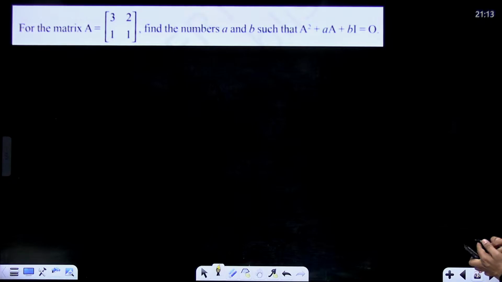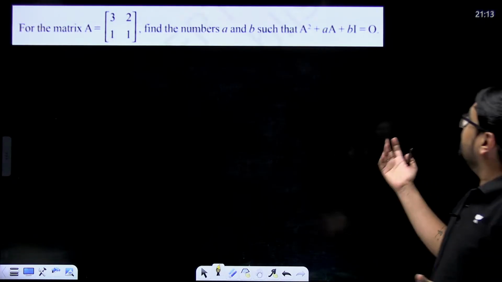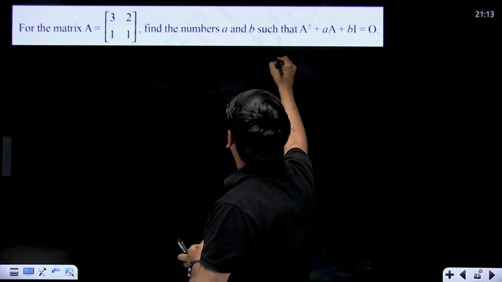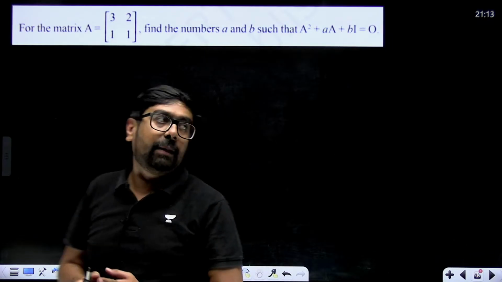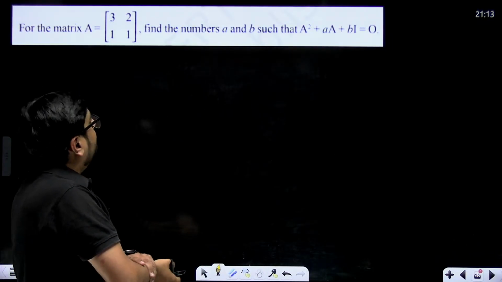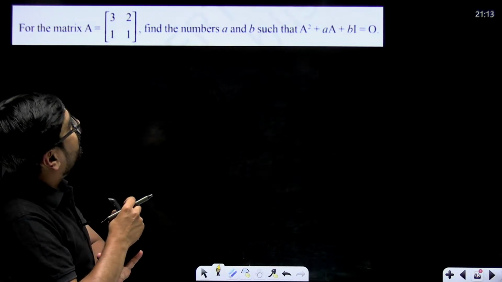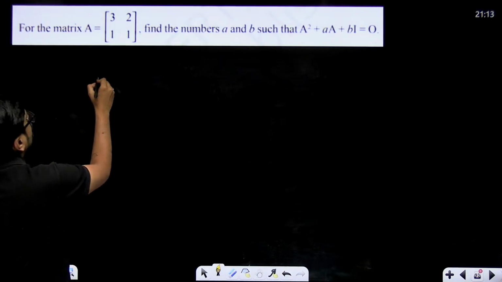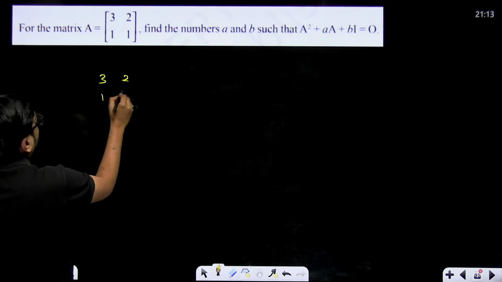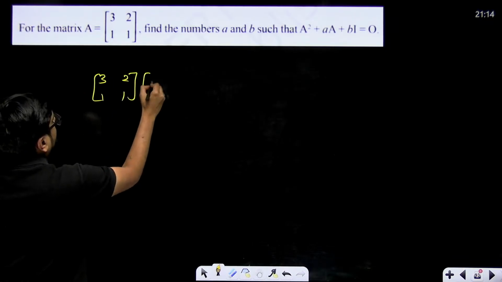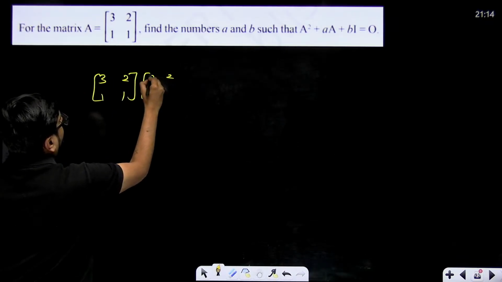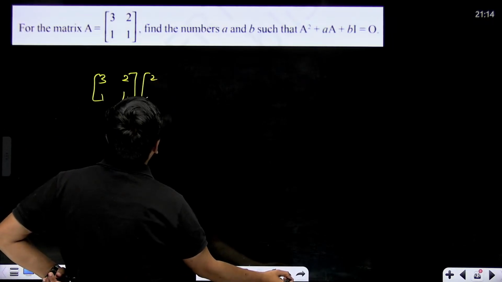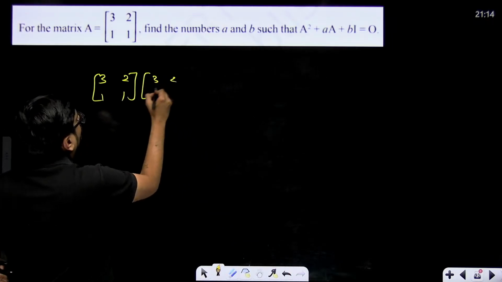For matrix A, find the numbers a and b such that A square plus aA plus bI is equal to 0. This is also from your NCERT, and in sample papers also this question is there. This is what you have to do. Find the value of a and b. So A square will become 3 2 1 1 multiplied with 3 2 1 1.